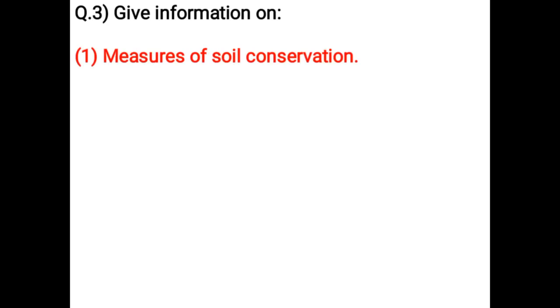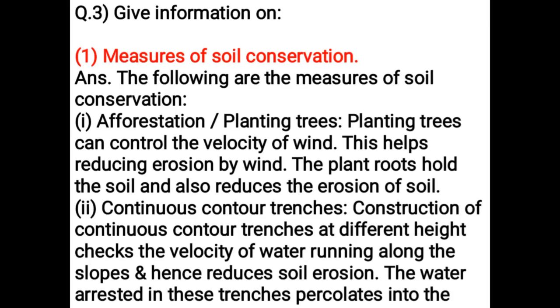Give information on measures of soil conservation. The following are the measures of soil conservation. Afforestation, planting trees. Planting trees can control the velocity of wind. This helps reduce erosion by wind. The plant roots hold the soil and also reduce the erosion of soil.